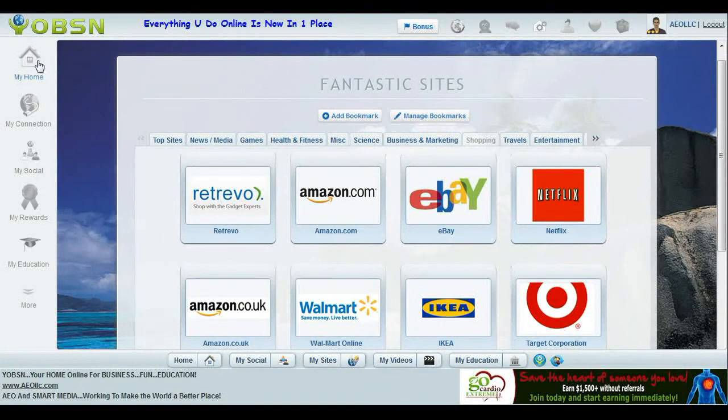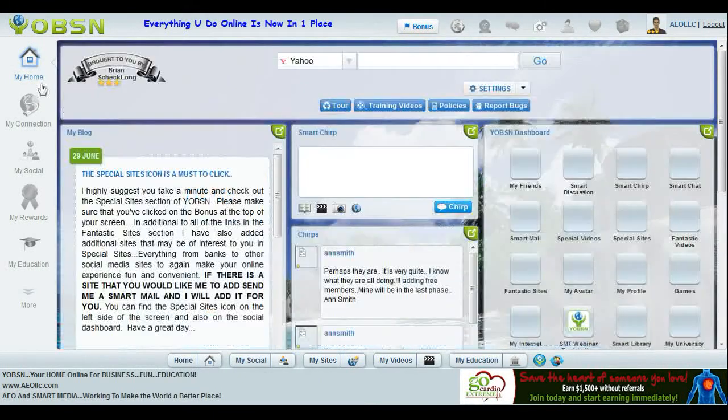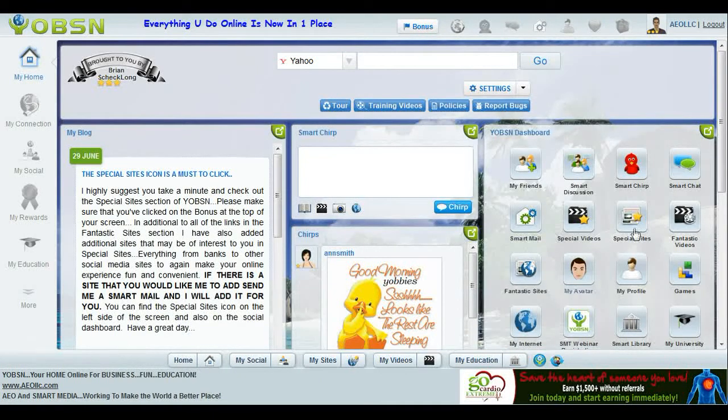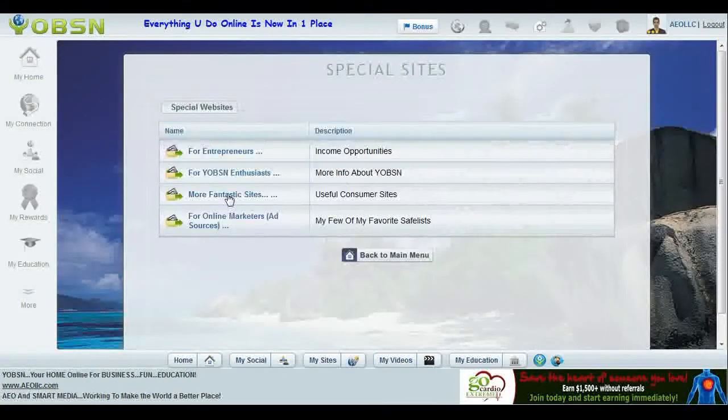Okay, now I'm going to show you something else. So you've got these fantastic sites, right? But in addition to that, and I'm going back to the home page, there's also another icon here. See special sites. Now when you click on special sites, it takes you to a different area. If you're an entrepreneur, you might want to take a look at this, right? If you're a YOBSN enthusiast, and members of YOBSN, by the way, are called YOBbies.